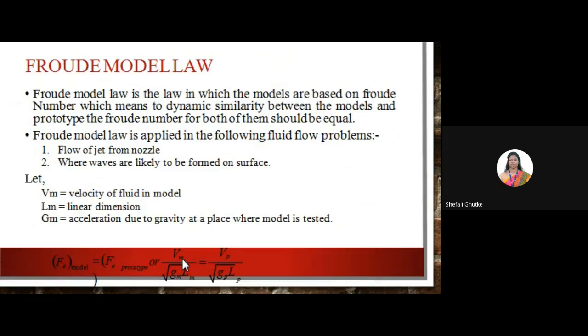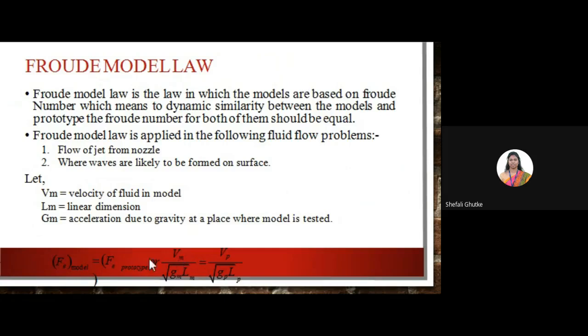So the next is Froude's model law. Froude's model law is the law in which the models are based on the Froude number, which means dynamic similarity between the model and the prototype. The Froude number for both of them should be equal. It means for dynamic similarity, the Froude number should be the same for the model and for the prototype. Both should be the same as each other. Basically, we can apply Froude's model law to river flow and open channel flows. We can apply it to spillways and surface wave motion created by boats.